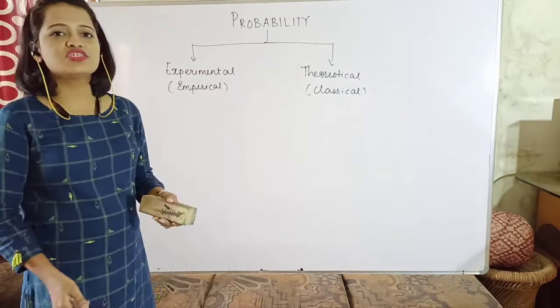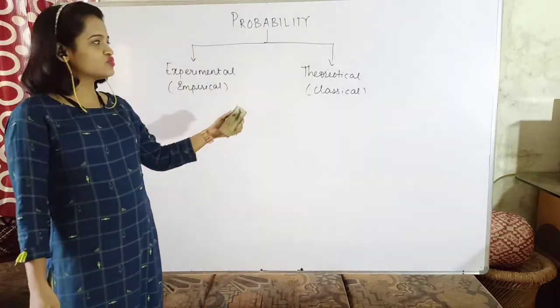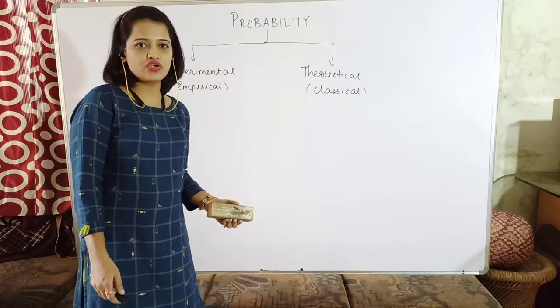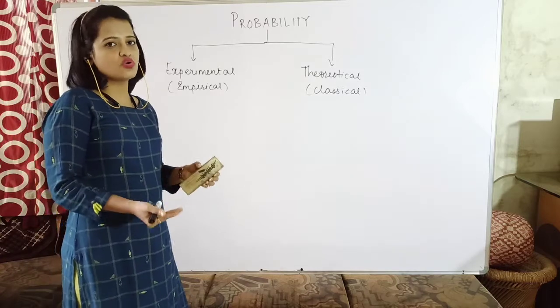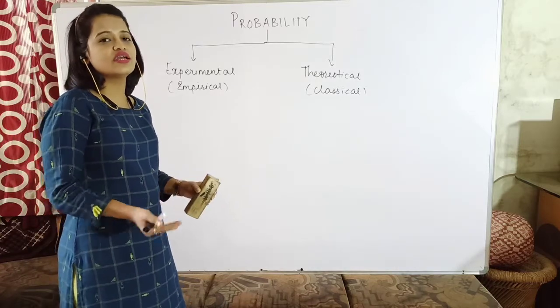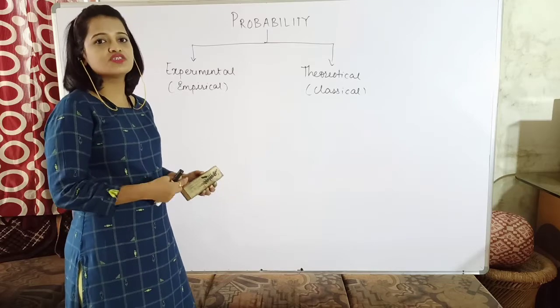So is there any relation between the value of probability obtained through the experimental approach and the value obtained through the theoretical approach? In the one example we have seen just now, I tossed a coin 2 times and got a head in both cases. So the probability of head in that case was 1.